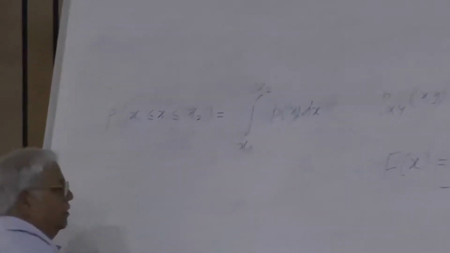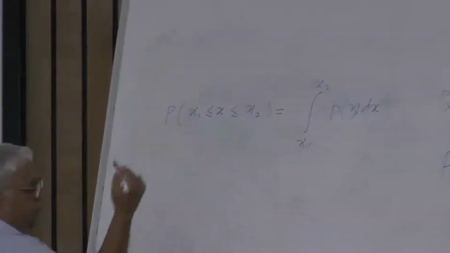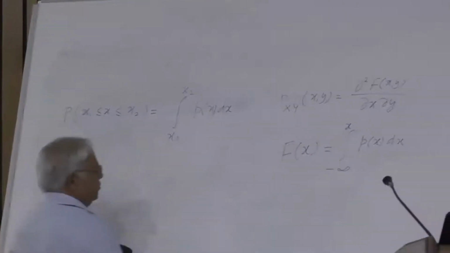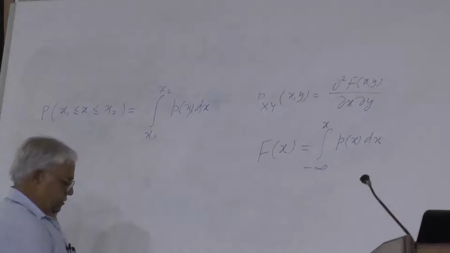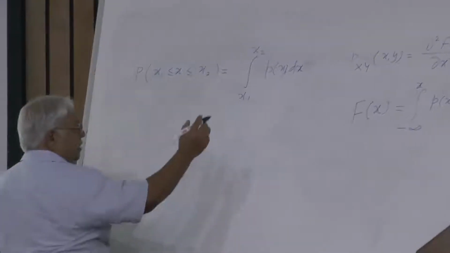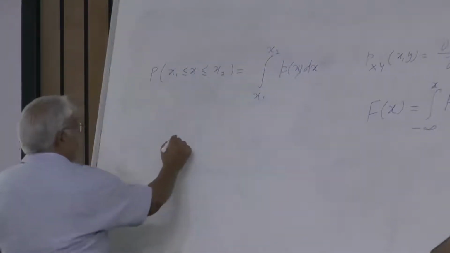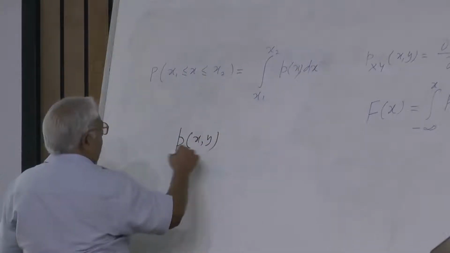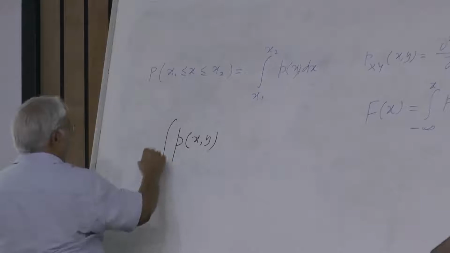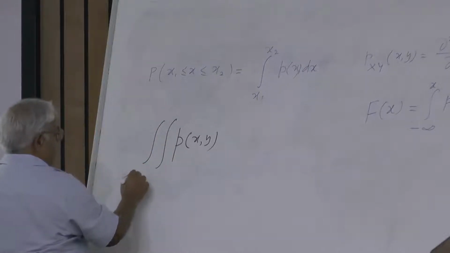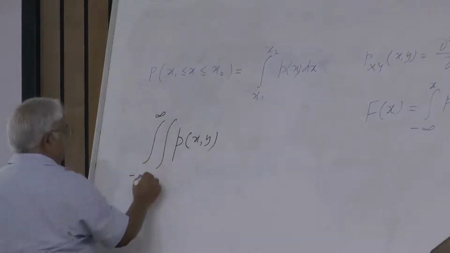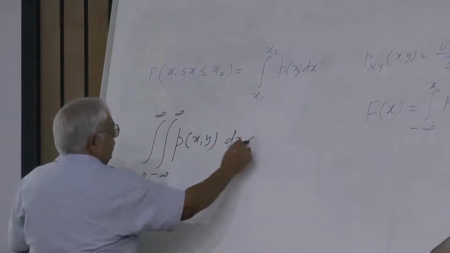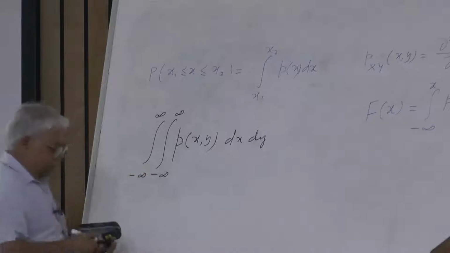Now this can be extended to the bivariate case, the two random variables and its probability. If we take the bivariate probability density function and do this integration, double integral from minus infinity to plus infinity, dx dy, what are we going to get?